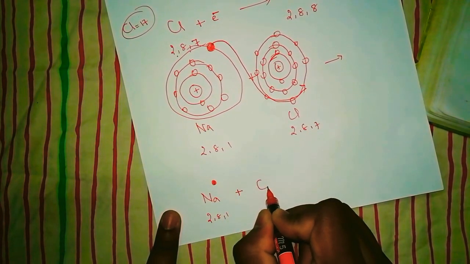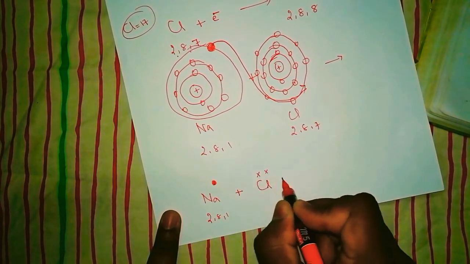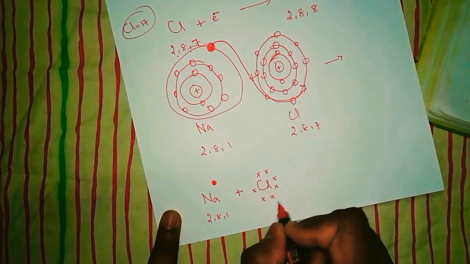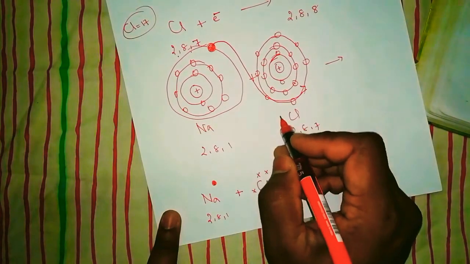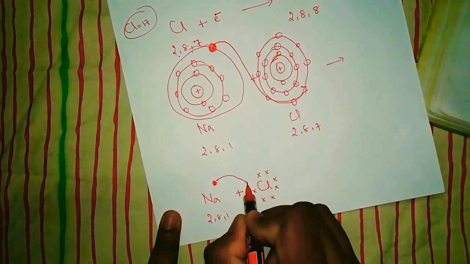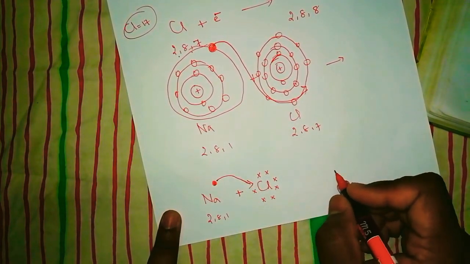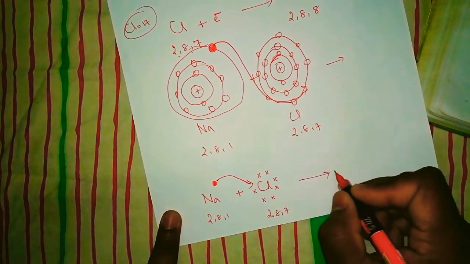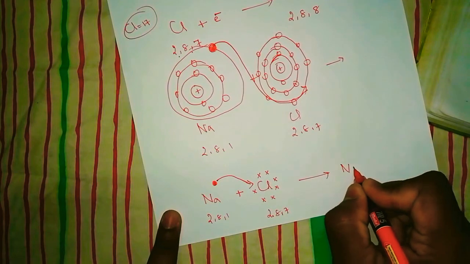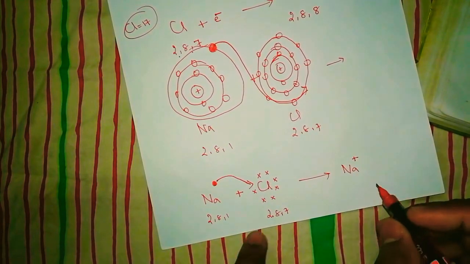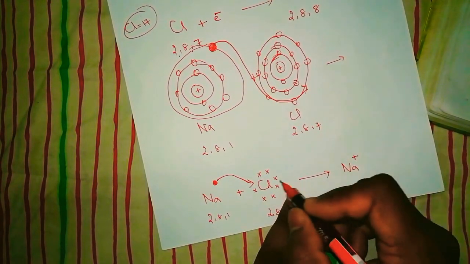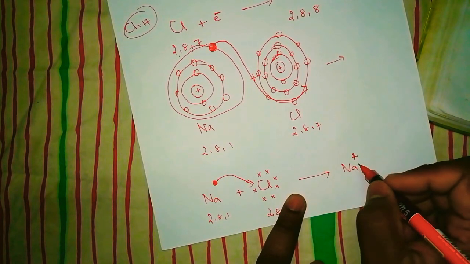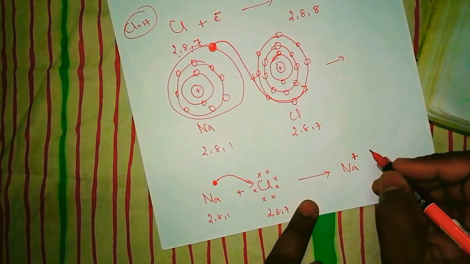What is the chlorine going to have? 7 electrons in the last shell, and this sodium is going to give one electron to chlorine, right? And it becomes Na plus. Why does this sodium get Na plus? Because it loses one electron, so it attains the plus sign.